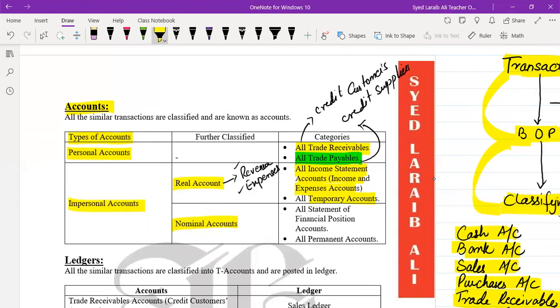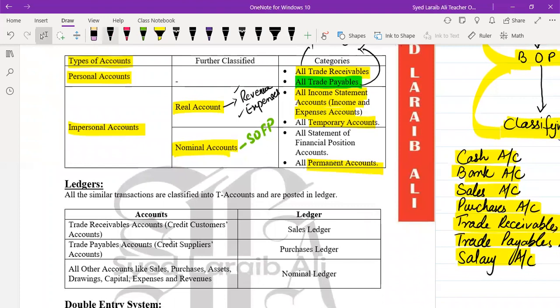The second further classification of impersonal account is nominal accounts. Nominal accounts are basically the permanent accounts. They are related to statement of financial position. All the accounts which are related to statement of financial position are known as nominal accounts, and they are all your asset accounts except trade receivables.